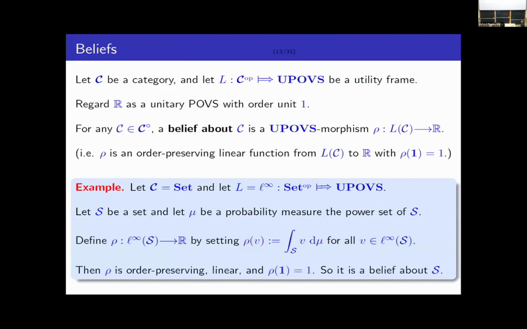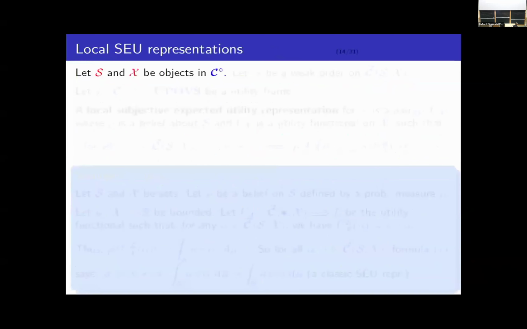So it's easy to see that this function rho is order preserving, it's linear, and it maps the constant one function to one. So it is a morphism in the category of unitary partially ordered vector spaces. In other words, it is a belief. So this is what the definition of belief is supposed to generalize, basically integration with respect to some probability measure in some abstract sense.